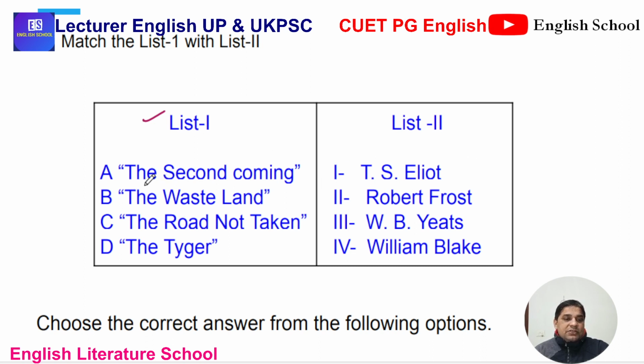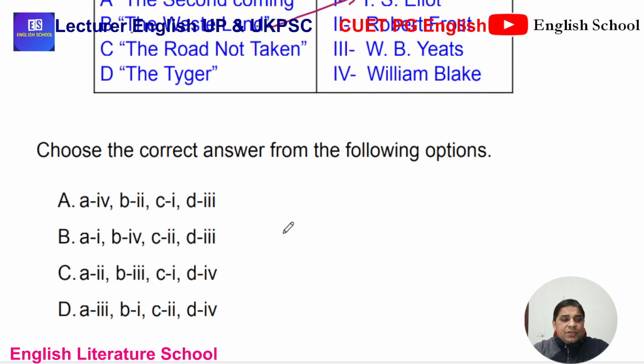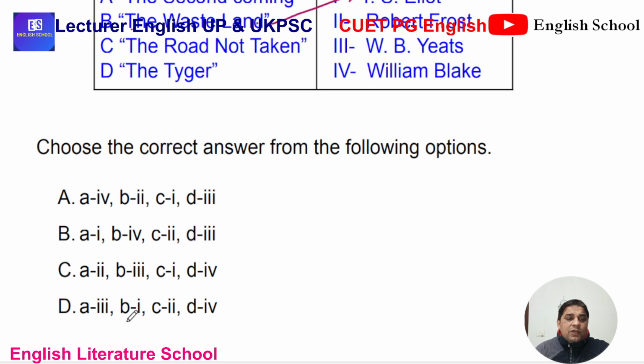So there is The Second Coming, The Waste Land, The Road Not Taken, The Tiger. We know that The Waste Land is written by T.S. Eliot. The rest we can match. B goes with first, and we have only one option where B is first, so we can guess our answer here and save time. The Road Not Taken is a popular lyrical poem by Robert Frost, which has second, so that would be the answer.